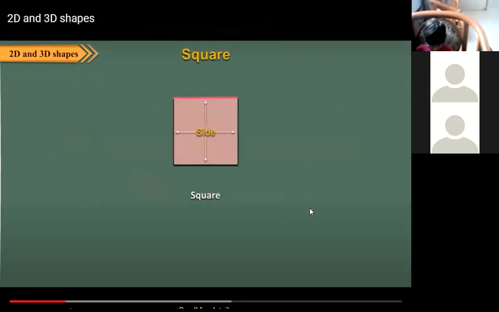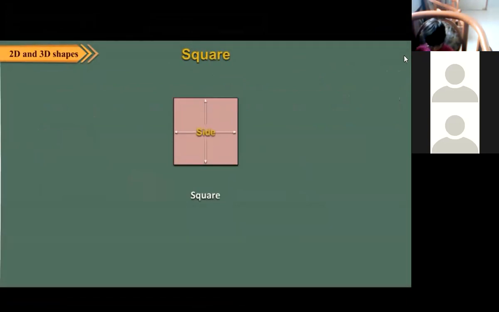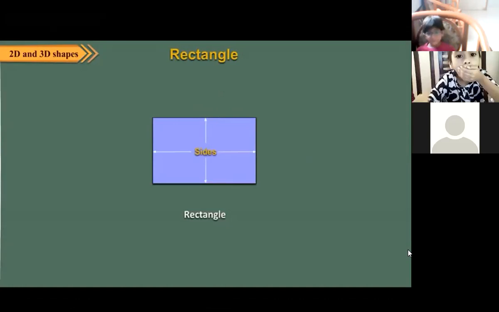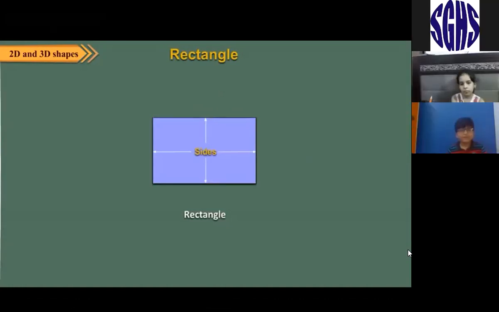Square has 4 sides. All the sides of a square are equal. Square has 4 vertices. Rectangle. A rectangle has 4 sides. The opposite sides of a rectangle are equal. It has 4 vertices.